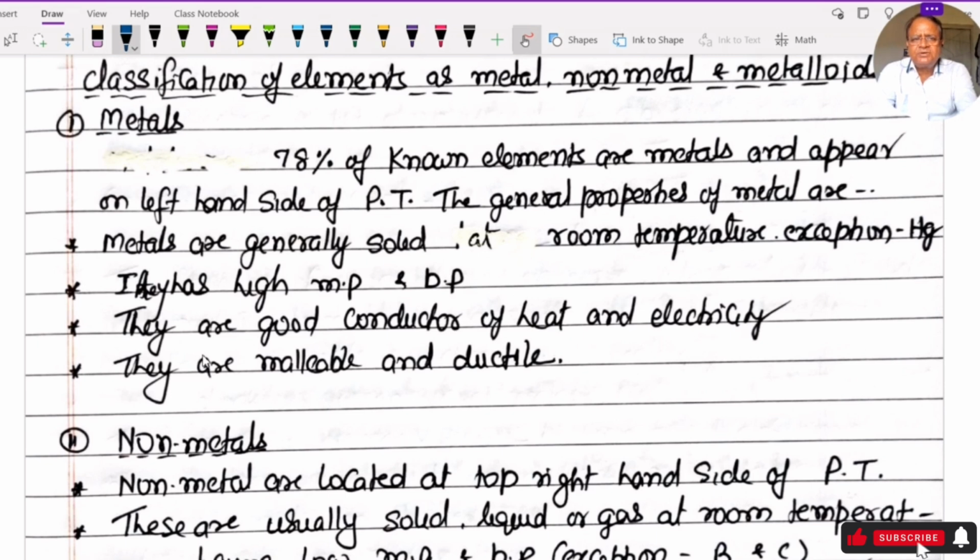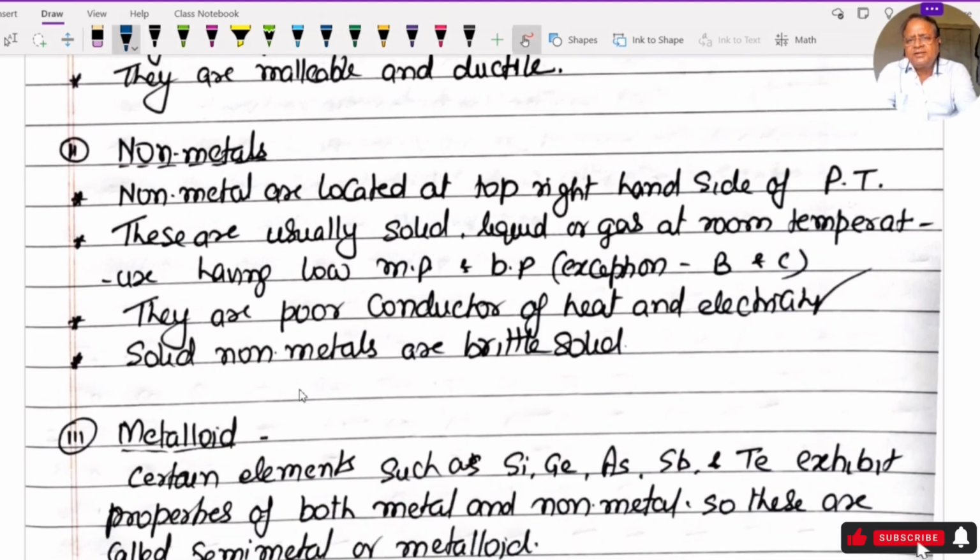Classification of elements based on properties. Metals: 78% of elements are metals and appear on the left-hand side of the periodic table. The general properties of metals: they are solid at room temperature except Hg. They have a high melting point and boiling point. They are good conductors of heat and electricity, and they are malleable and ductile.